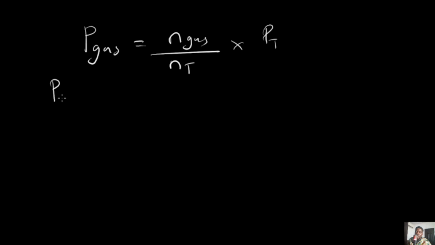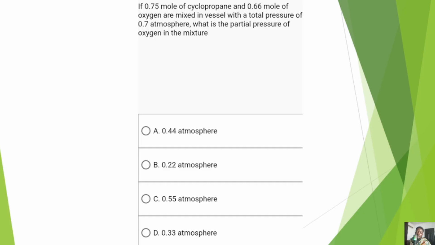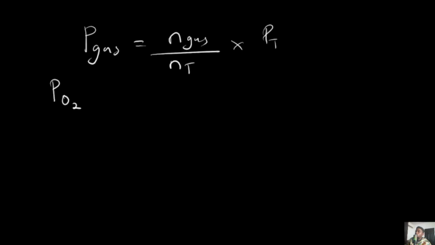Now, because we are asked to find the partial pressure of oxygen, let's look at the question again. We were asked to find the partial pressure of oxygen in the mixture, where oxygen has 0.66 mole and cyclopropane has 0.75 mole. The total pressure is 0.7. So let's put this in this formula and get our answer. It's quite simple. So P of oxygen will now be number of moles of oxygen divided by total number of moles, that's n of O2 plus n of cyclopropane, multiplied by the total pressure.